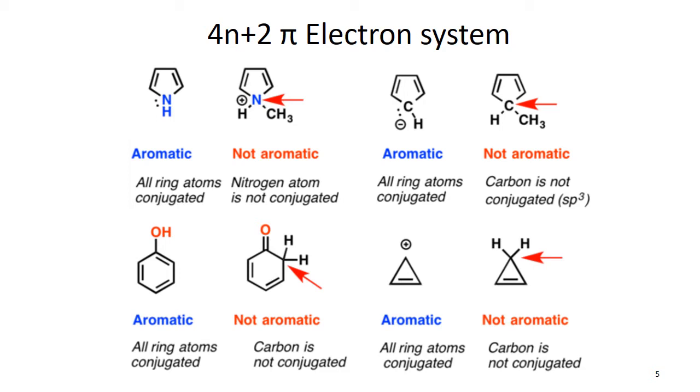While if nitrogen gives its lone pair to an extra R group, so that we have methyl pyrroline, and then it gets protonated, in that case we don't have an extra pair of electrons. So in this case this is not aromatic, rather anti-aromatic, because there are 4 electrons here. And the next one we have aromatic system, because in this case again there are 6 electrons and all are in one plane.